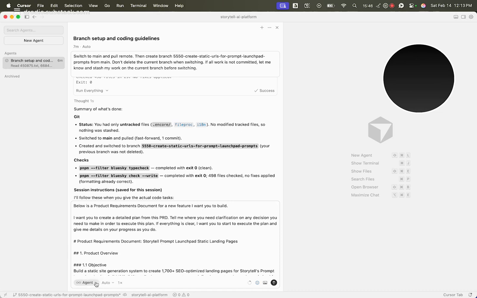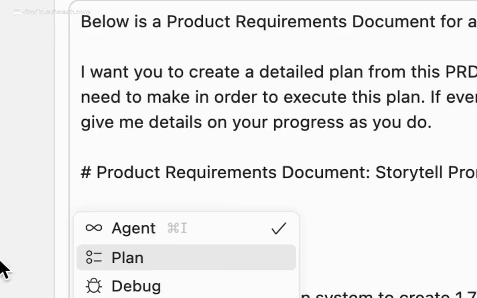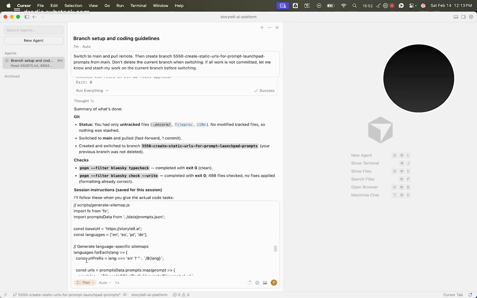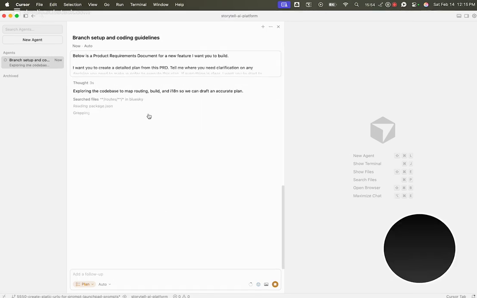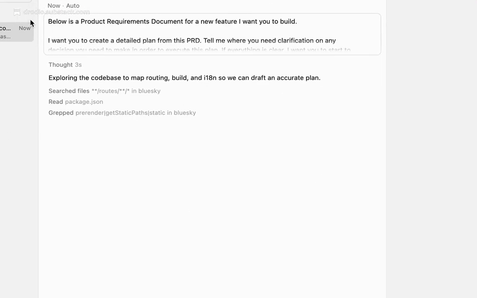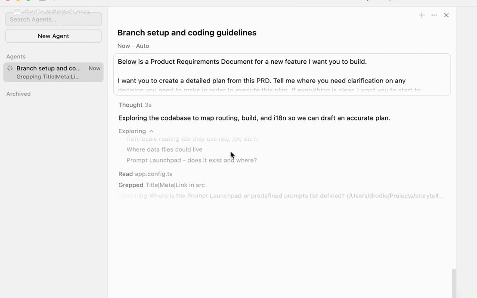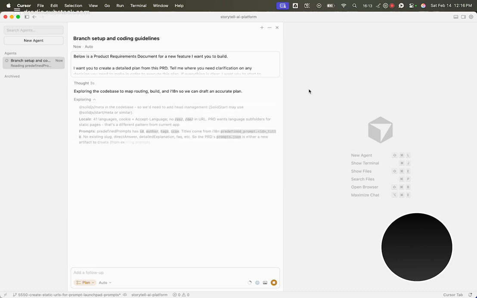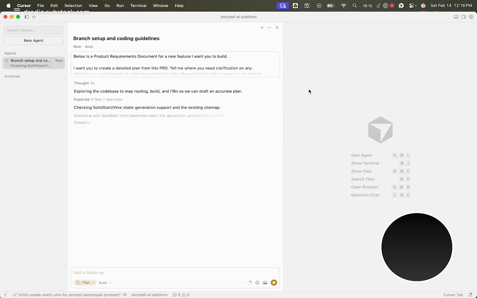Cursor has a planning option here, so I'm going to choose plan. And that is it. So we can see now that Cursor is taking over from this point to actually write code, and it's using the requirements that I created. Now, it's not quite going off and drinking a Mai Tai. There's a lot more to do in terms of managing the agents that are going to be spun up by Cursor, but this is just a beautiful example of using Storytell to really be able to take a lot of